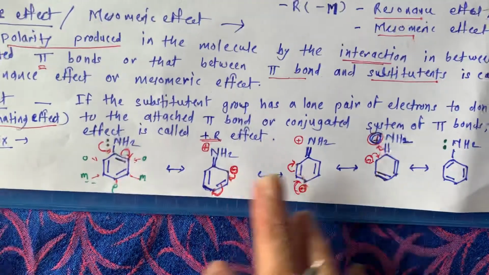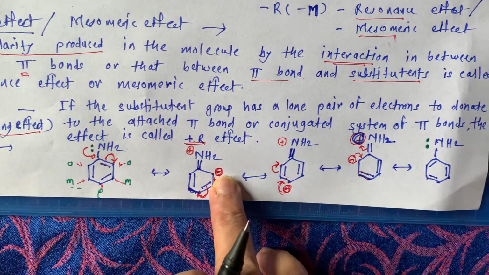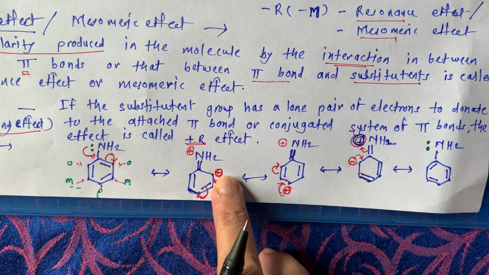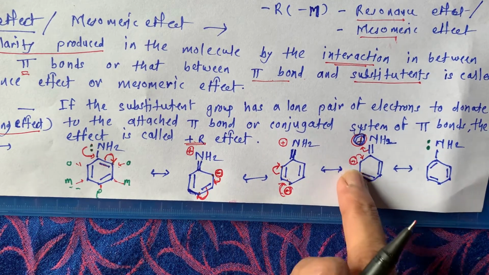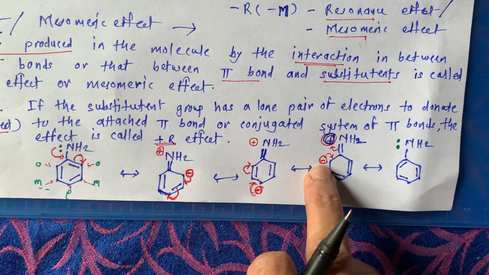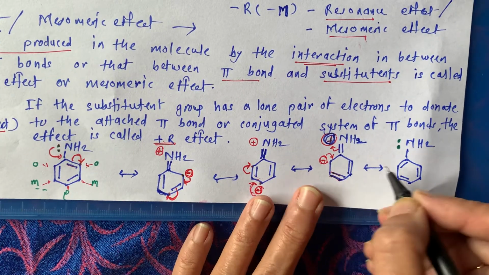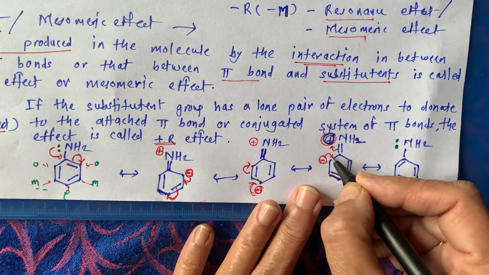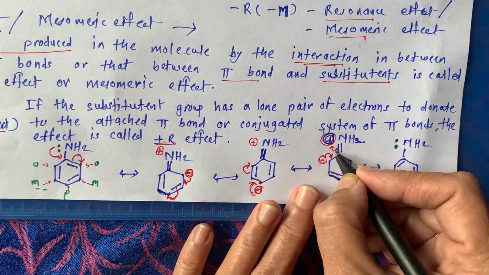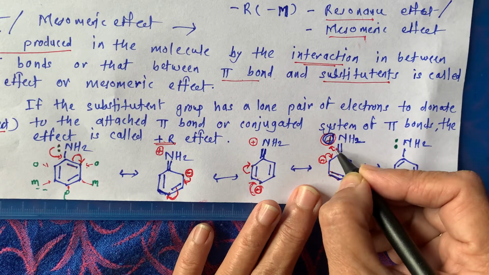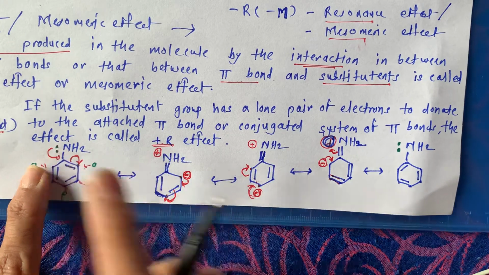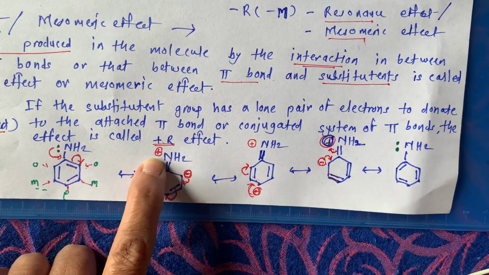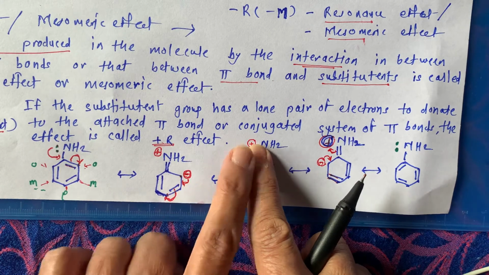See what happened. Initially in the first structure, this negative charge is at the ortho position. Then in the next structure, the negative charge is at the para position. Again when we are moving, the negative charge is at the ortho position. And then it is back to its original position like this. It is shifted over here, and from the double bond, one bond is shifted over here. Due to donation of this electron pair, this nitrogen acquired positive charge.